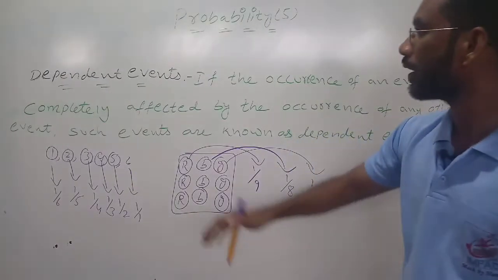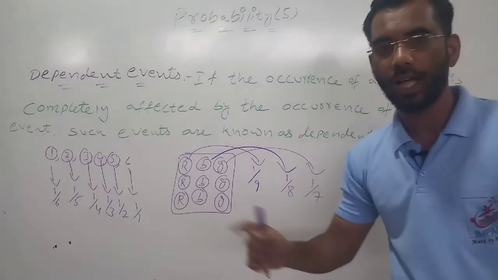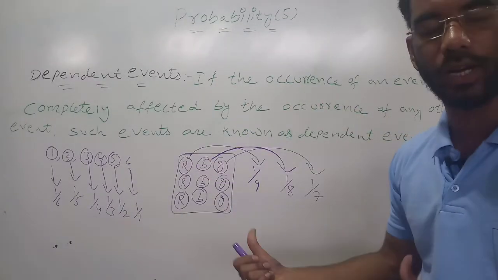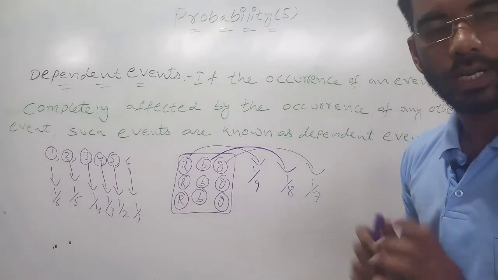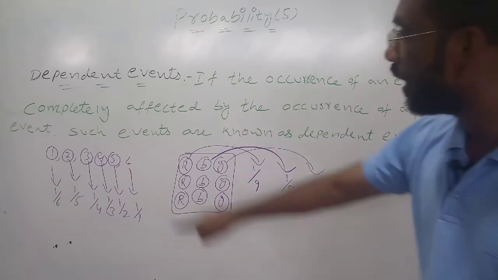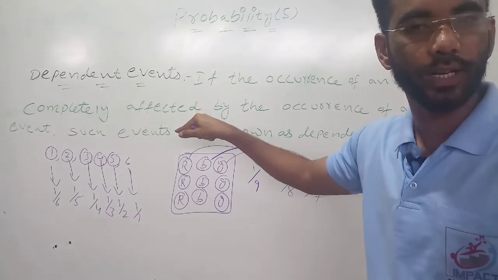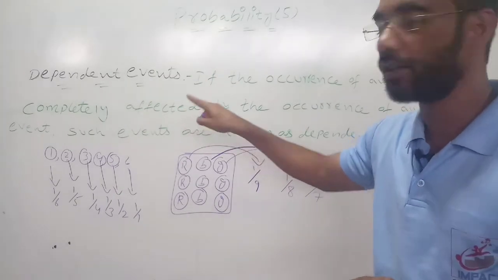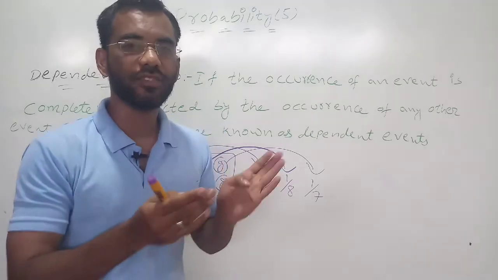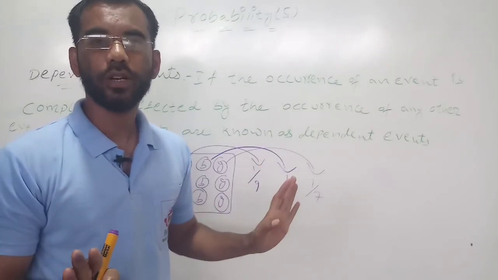What is a dependent event? If the occurrence of an event is completely affected by the occurrence of any other event, such an event is known as a dependent event. What is independent? In that one, a little bit of change will be there. In independent, unaffected; in this one, affected. And in independent it will be replaced, but in this one it will not be replaced.